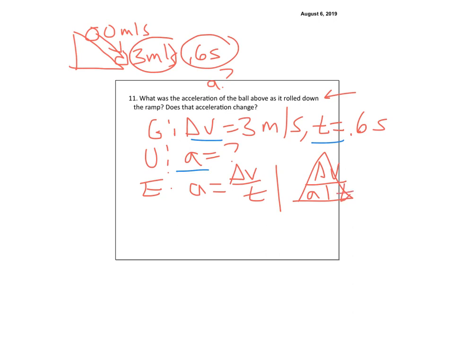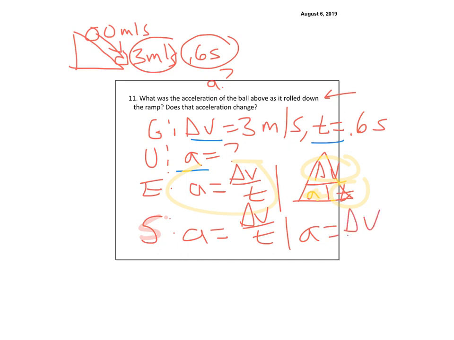All right? For this one, if I'm doing the triangle, I could cover up the a, and I can see it's just going to be delta v over t. This one's already solved, so it looks just like it's supposed to. So I would have a equal to delta v over t here, or a is equal to, oh, look, they're exactly the same, right?